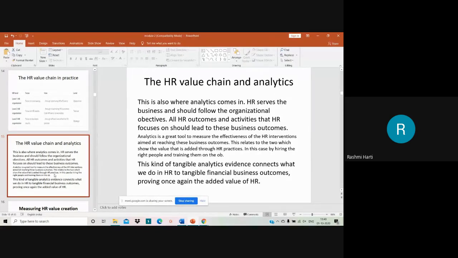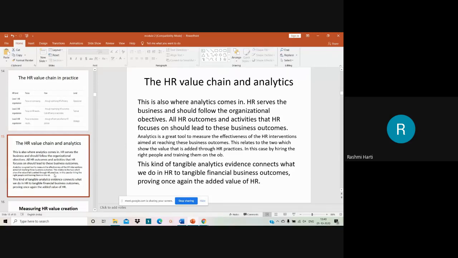Now how can you measure it? Through certain tools which analytics gives, right? Analytics is a great tool to measure the effectiveness of HR interventions aimed at reaching these business outcomes. This shows the value of the HR department or the HR practices to the organization, for example by hiring the right people and training them on organizational behavior.